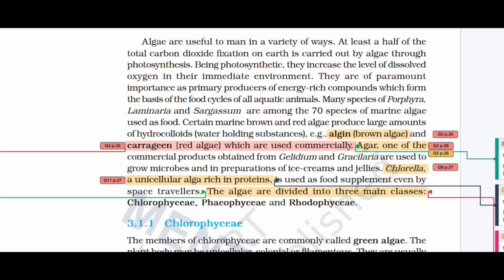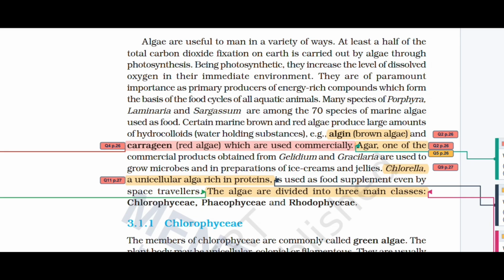Agar, one of the commercial products obtained from Gelidium and Gracilaria, is used to grow microbes and in the preparation of ice cream and jellies. Chlorella, a unicellular alga rich in protein, is used as a food supplement even by space travelers.